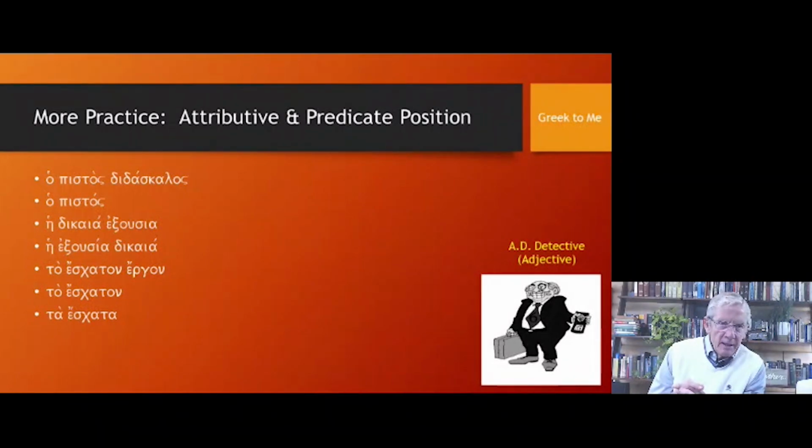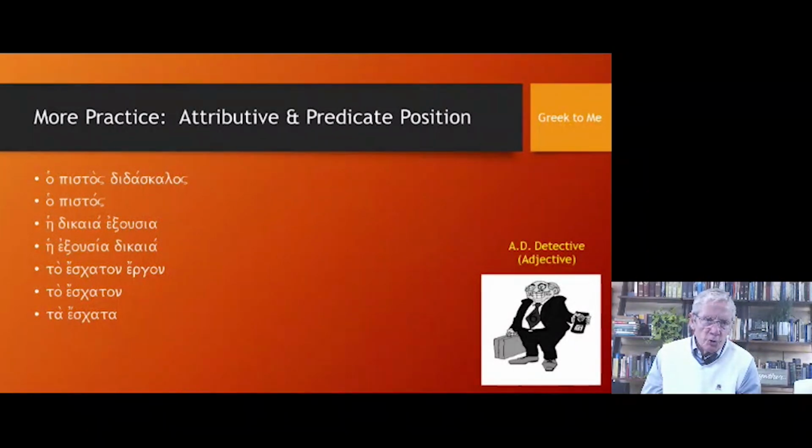Fourth example, hé exousia dikaia. This is the adjective in the predicate position. The authority is righteous. Ta eschaton ergon, neuter, singular, nominative or accusative. The last work. The adjective is in the attributive position.